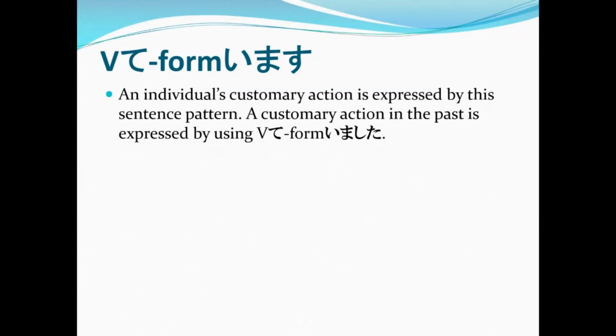Now, let me teach you another way to use the sentence pattern verb te form imasu. Again, verb te form imasu. So, how do we use this in another sentence? An individual's customary action is expressed by this sentence pattern. A customary action in the past is expressed by using verb te form imashita.